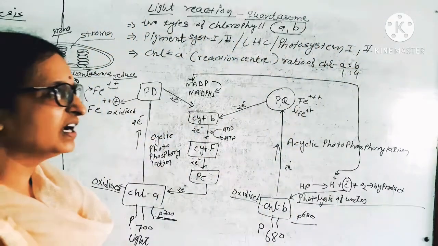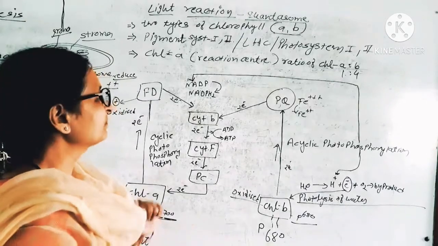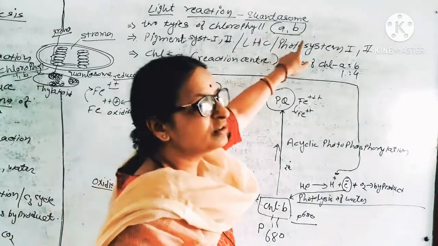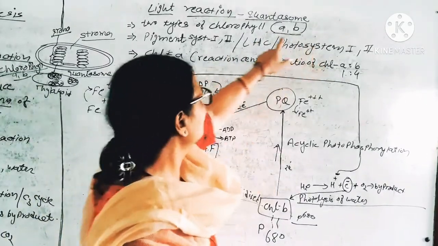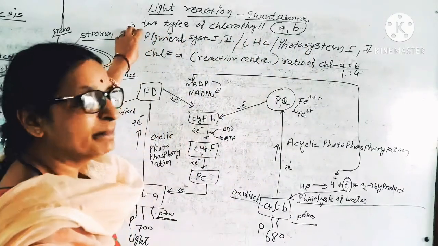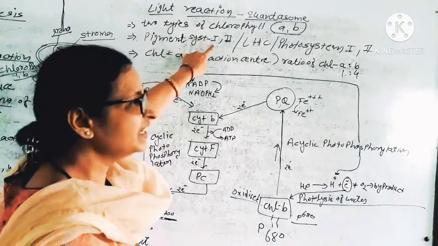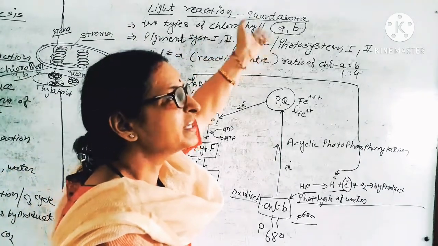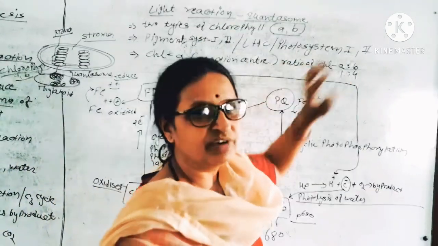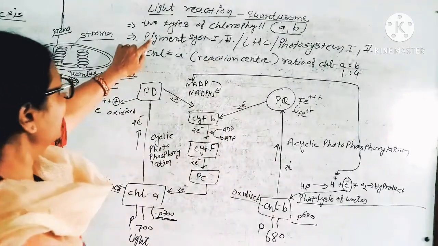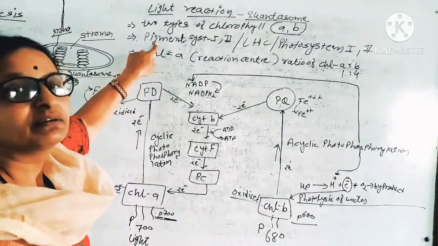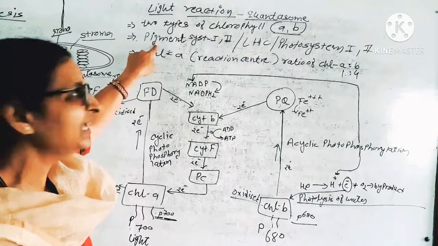Light reaction will again complete in two steps, chlorophyll A and chlorophyll B. The reaction with chlorophyll A is called pigment system 1, or light harvesting complex 1, or photosystem 1.